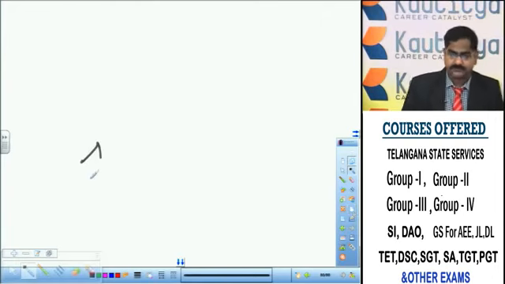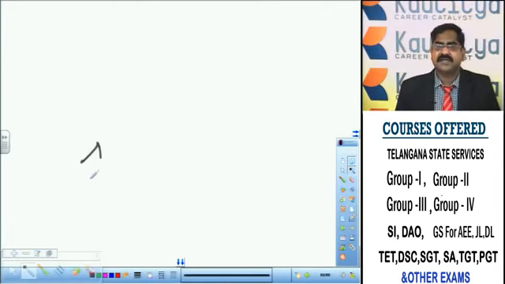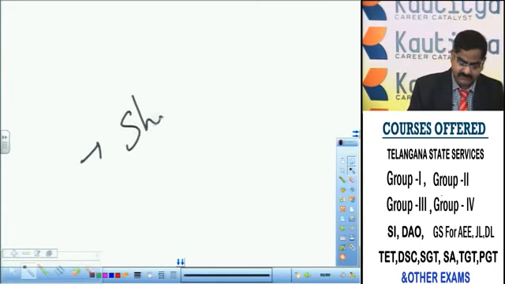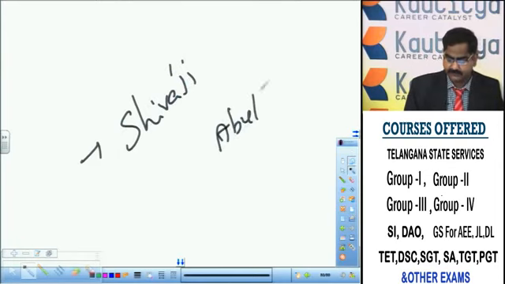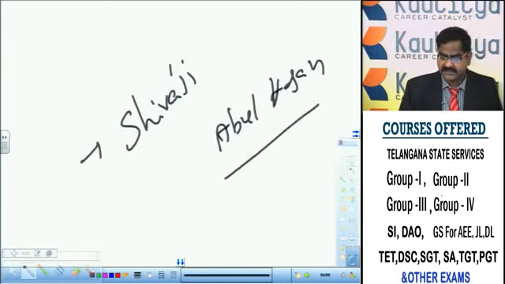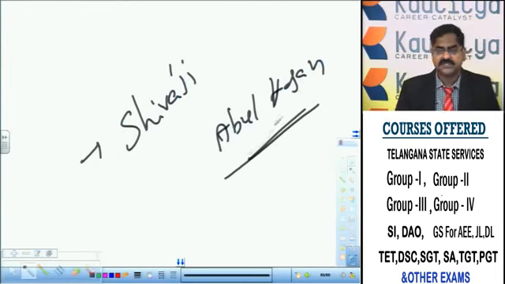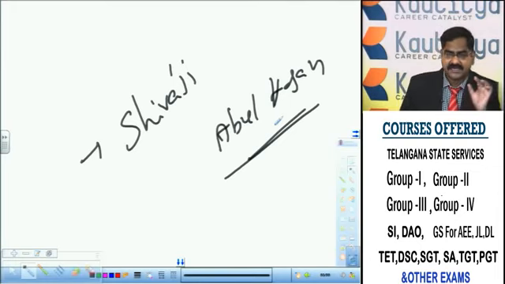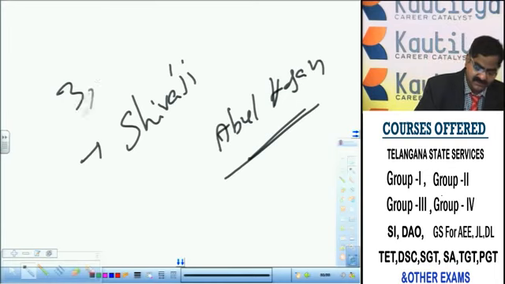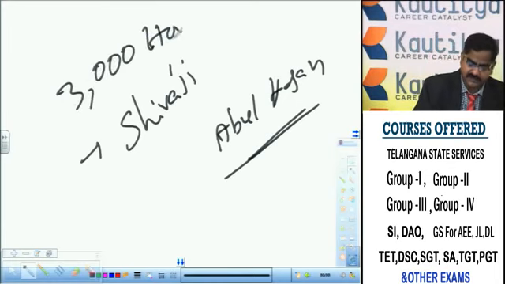Madanna played an instrumental role in bringing about an understanding between Shivaji, who founded Swaraj at that time, and Abul Hasan Tanisha. At the request of Madanna, Shivaji visited Golconda and reached an understanding with Abul Hasan Tanisha. Under it, for every invasion of Shivaji in South India, Abul Hasan Tanisha had to help Shivaji with 3,000 hones, meaning gold coins.